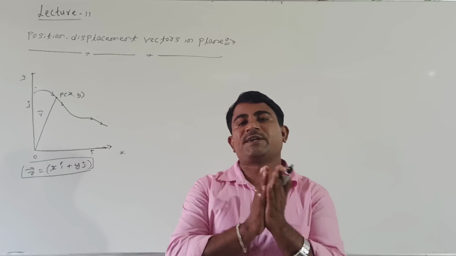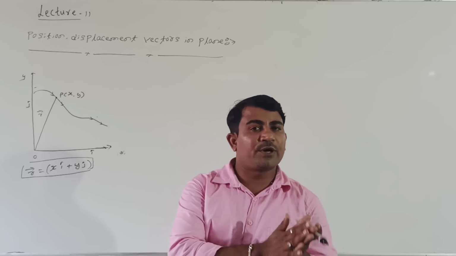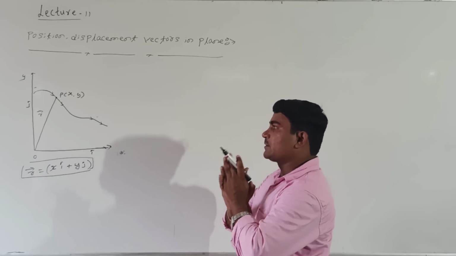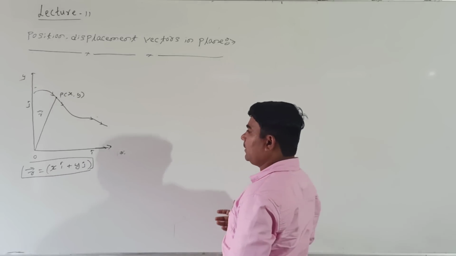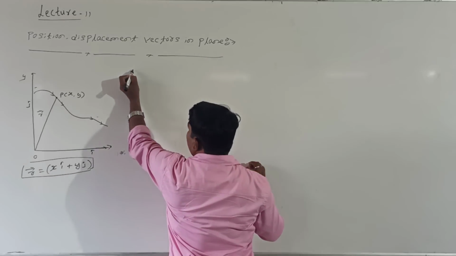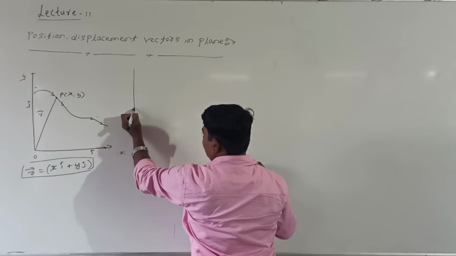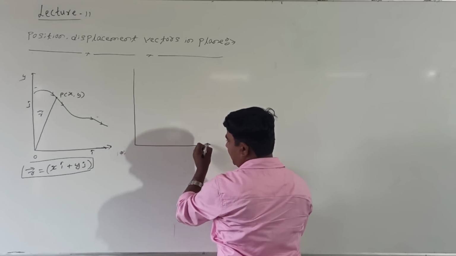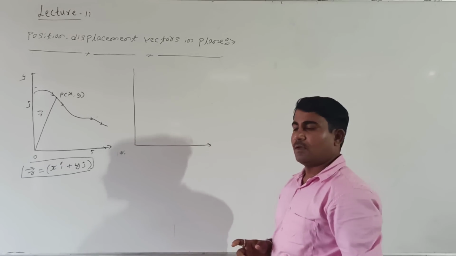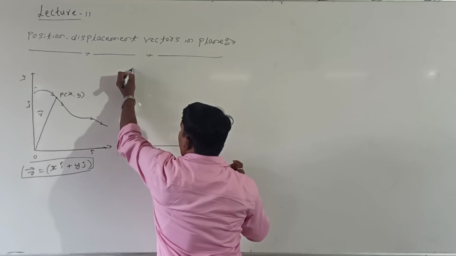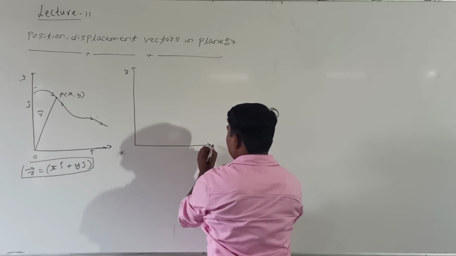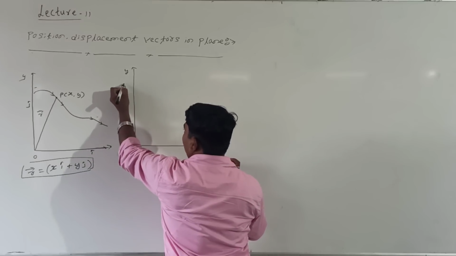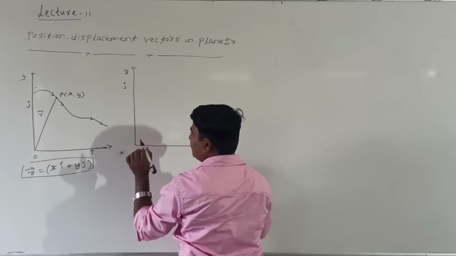Then how to take the displacement vector? How to take the displacement vector of the given body? Shall I explain in detail the concept of displacement vector? Again I will take a plane here, look at it. This we are calling the plane, right. In the same plane, see here, this we are calling the y axis, this we are calling the x axis, along the x axis the unit vector is i cap, along the y axis the unit vector is j cap. This we are calling the origin.